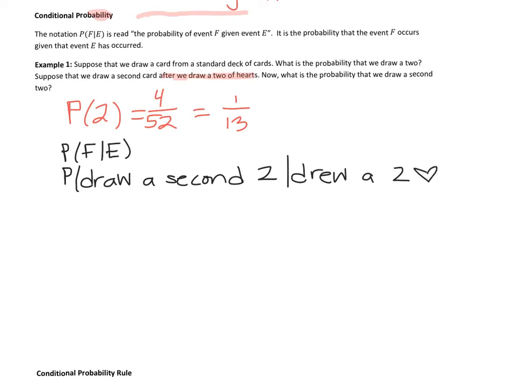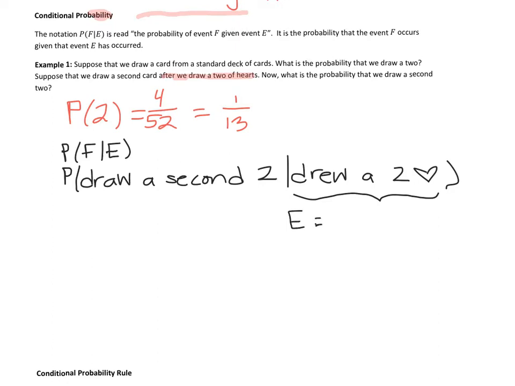Whoops, that's the wrong notation. There it is. So we know that if we were to draw, let's break that one down.